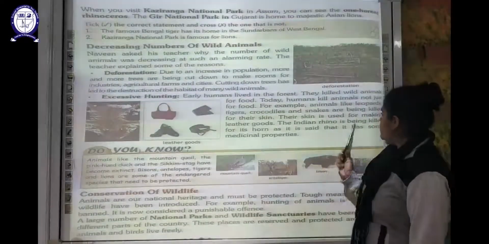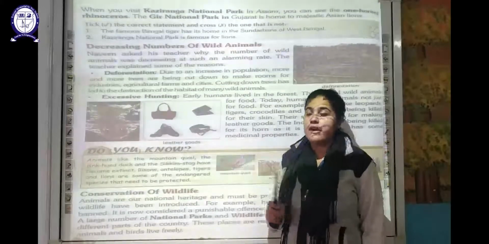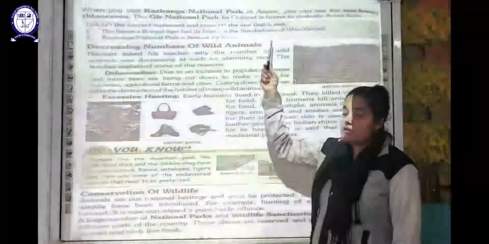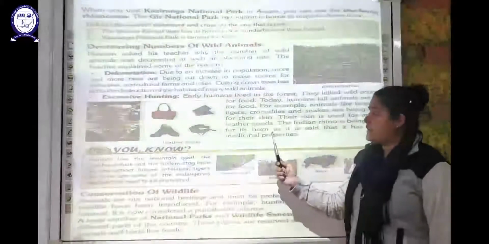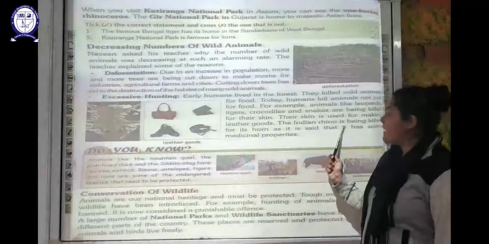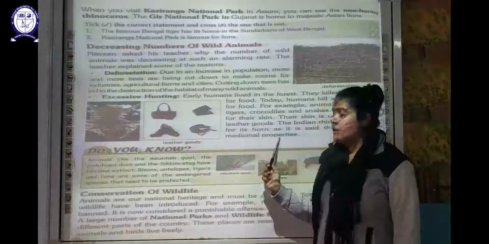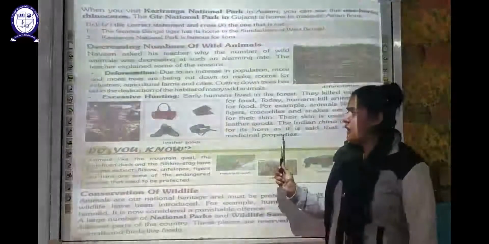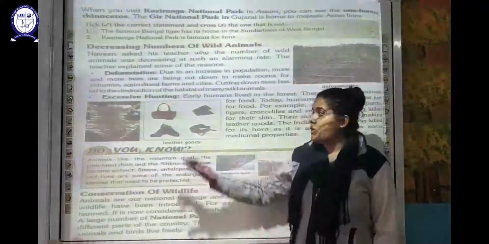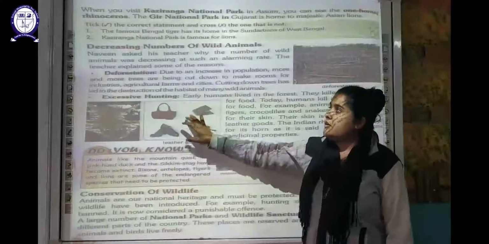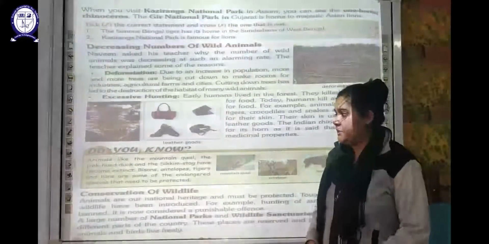The Indian rhinos are being killed for their horns. That is the reason why they are being conserved in Kaziranga National Park. These one-horned rhinos are being killed for their horns, which are believed to have certain medicinal properties. Because of these benefits, these animals are being killed. This excessive hunting is leading to a decrease in the number of wild animals.